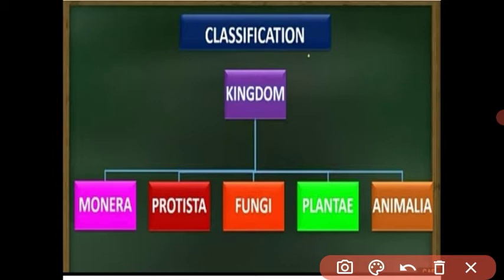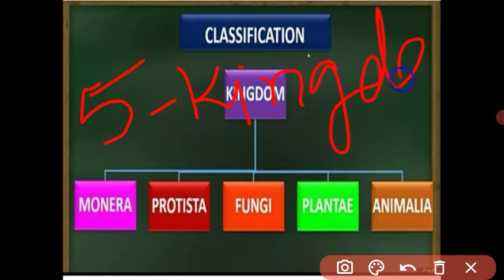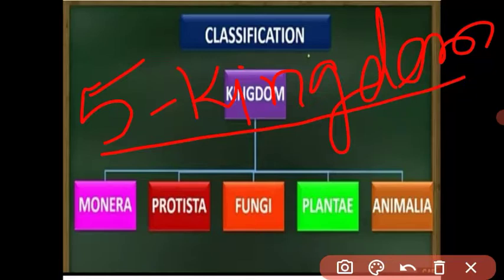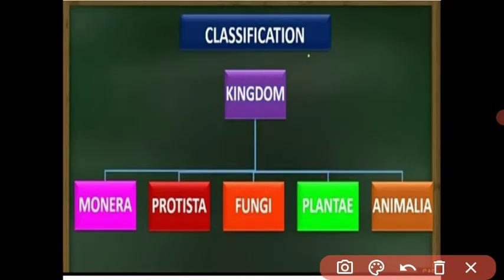Robert Whittaker divided the living world into five groups. This is called the five kingdom classification. In this video we are going to study in detail the five kingdom classification, which is given by Robert Whittaker. Got it? I will explain.